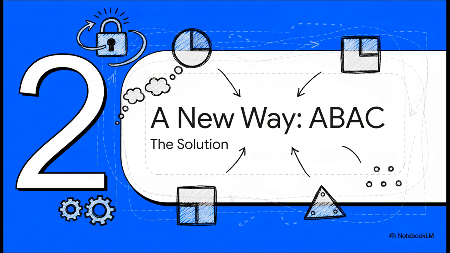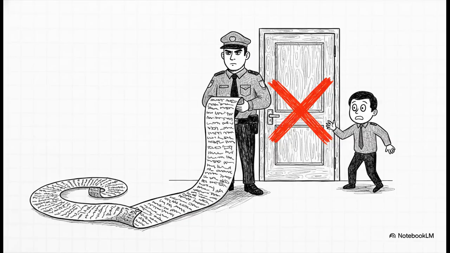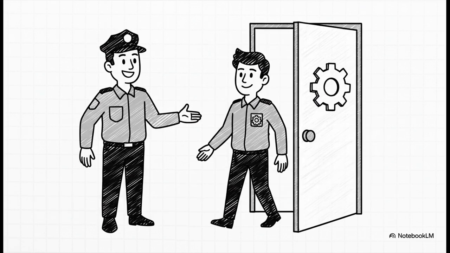So, what's the big solution to this scaling nightmare? Well, it's a concept called attribute-based access control, or ABAC for short. Think about it like this. The old method is kind of like having a security guard with a giant, super specific list of names for every single door in a huge building. If your name isn't on the list for that exact door, sorry, you can't get in. But now, with ABAC, things are completely different. It's like we just give people a badge. The guard doesn't care about your name anymore, they just look at your badge. If you have a data science badge, you get into any door marked data science. Simple, right? And incredibly scalable.